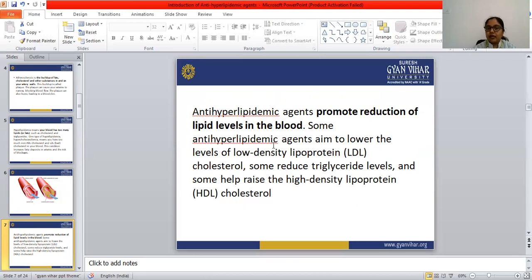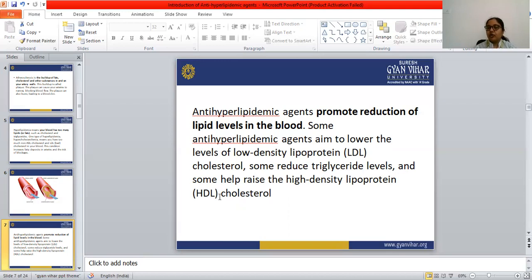Some anti-hyperlipidemic agents aim to lower the level of low density lipoprotein, that is LDL, which is also known as bad cholesterol, and lower the triglyceride level, and help to raise the high density lipoprotein cholesterol, because HDL is necessary in our body.